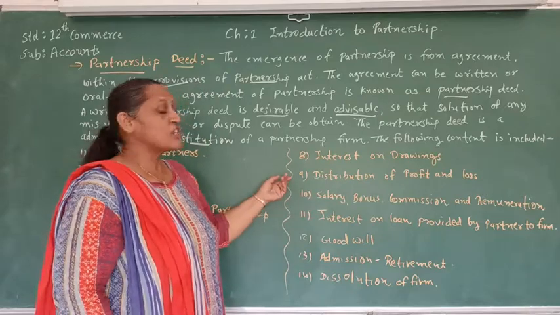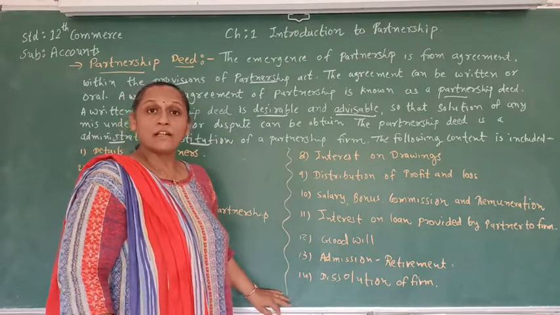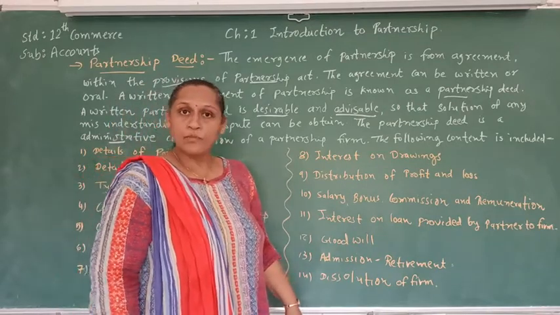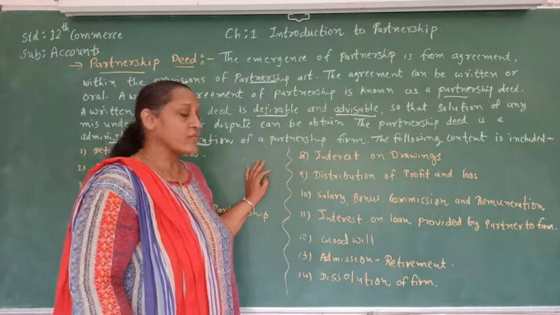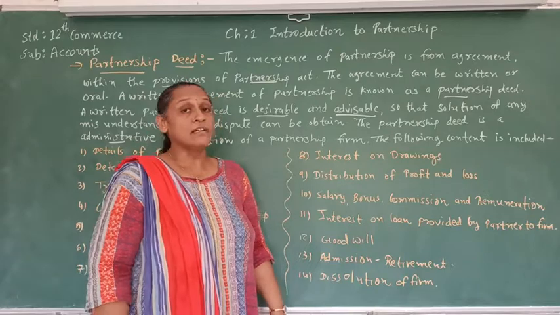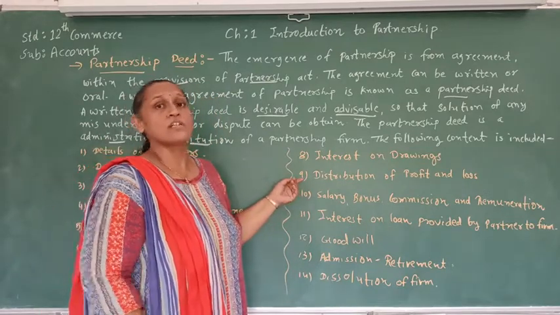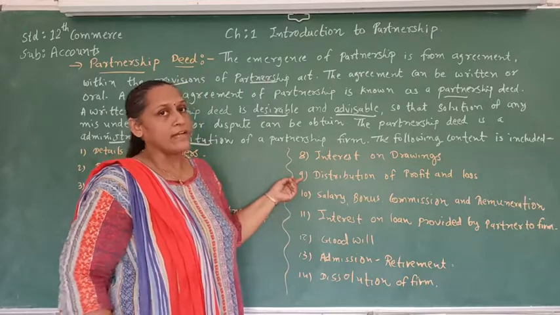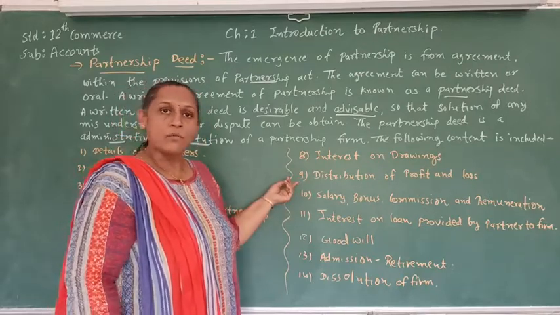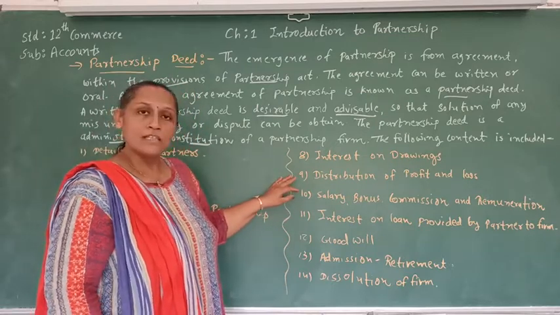The next thing is the distribution of profit and loss of the partnership firm. If the partners agree mutually, they can decide any proportion of the partnership profit and loss. But if they haven't mentioned anything in the deed, it will be equal. If it is mentioned, it will be according to that, and if it is not mentioned in the partnership deed, they share the profit and loss equally. So that is the profit and loss sharing ratio.